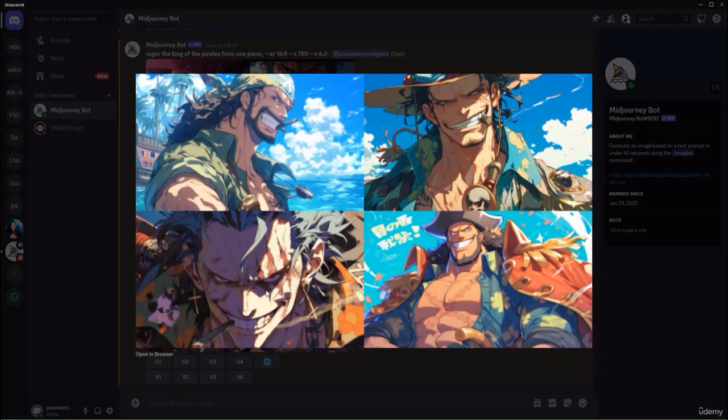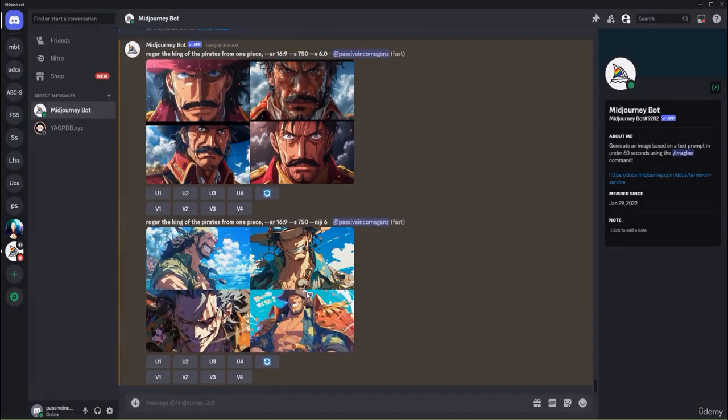Now notice here that we have some interesting images. They don't really look like Roger from One Piece. This one is the one that looks the most like Roger, but you can see clearly that this looks incredible. So there's a ship in the back. This is Roger, not Shanks, but they made him look like Shanks, and it really looks amazing.